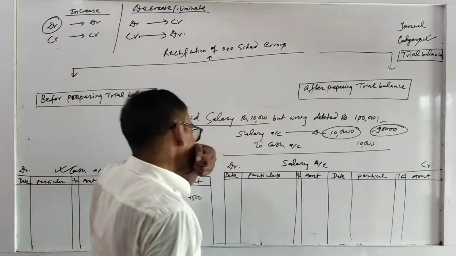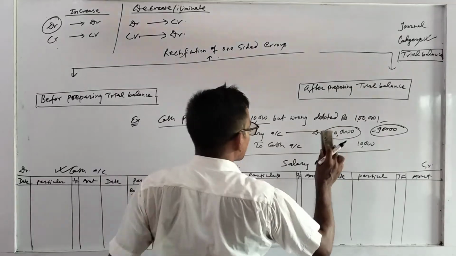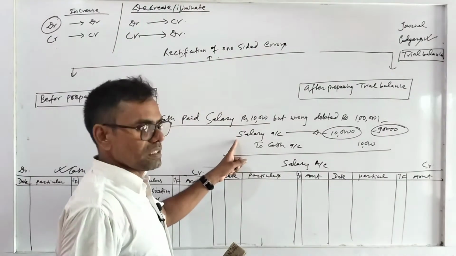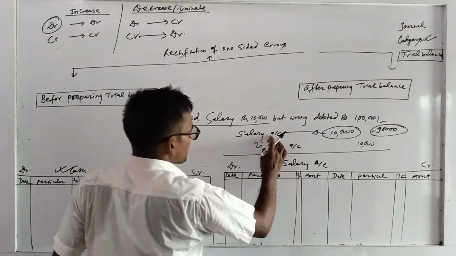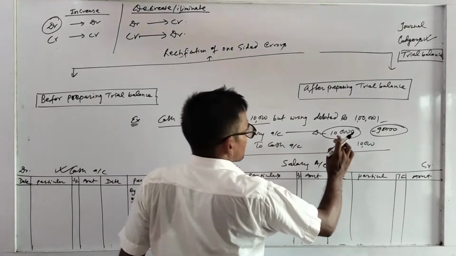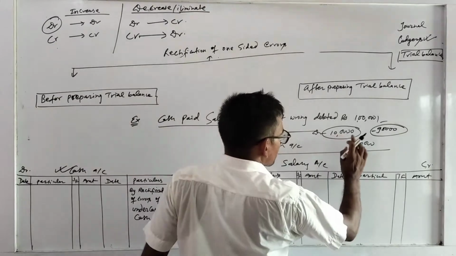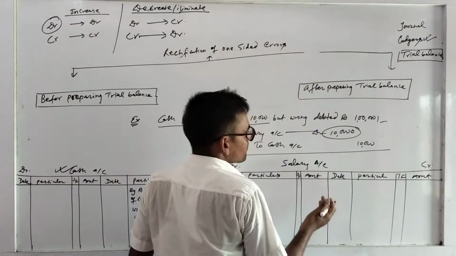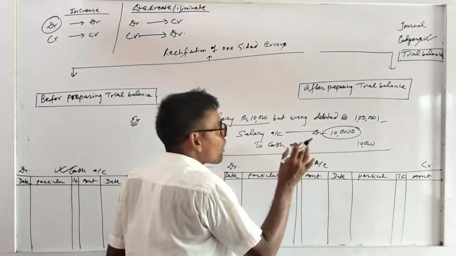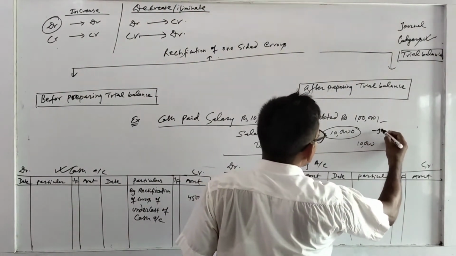Once more, the error is committed only in the salary account. What is the mistake? In the salary account, 10,000 should be posted, but 1 lakh is posted. It means it is increased and now we have to decrease by 90,000.